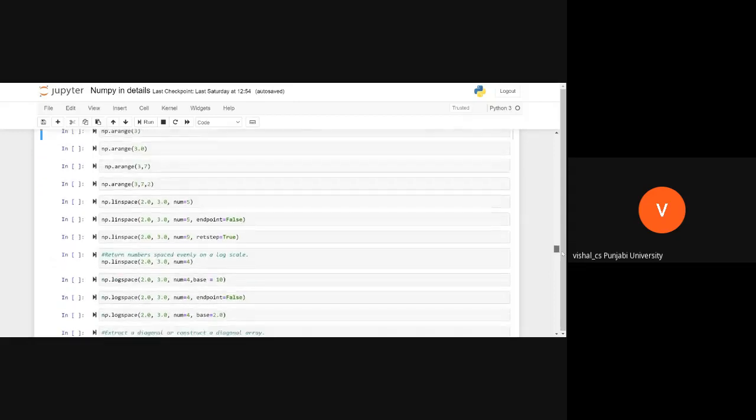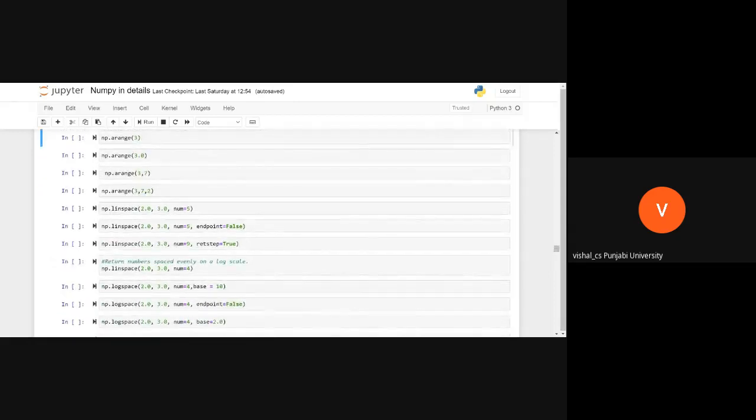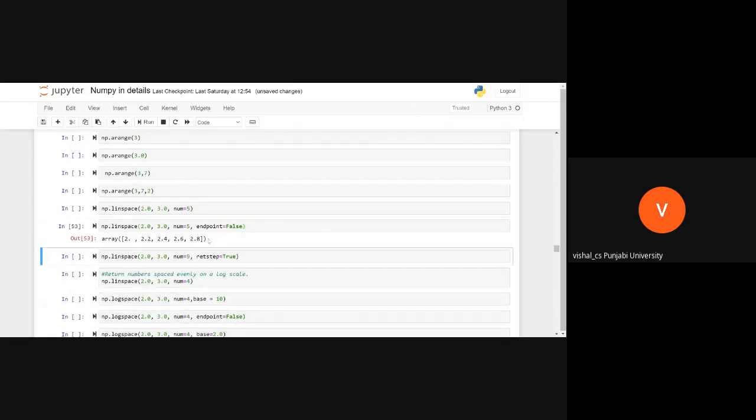I showed you this linspace. Tell me what this function is doing. I'm passing two arguments to generate numbers between 2.0 and 3.0. And how many numbers is it going to generate? It's going to generate five numbers.